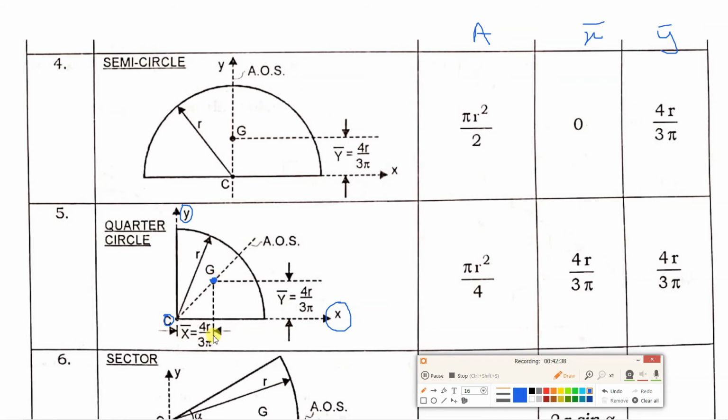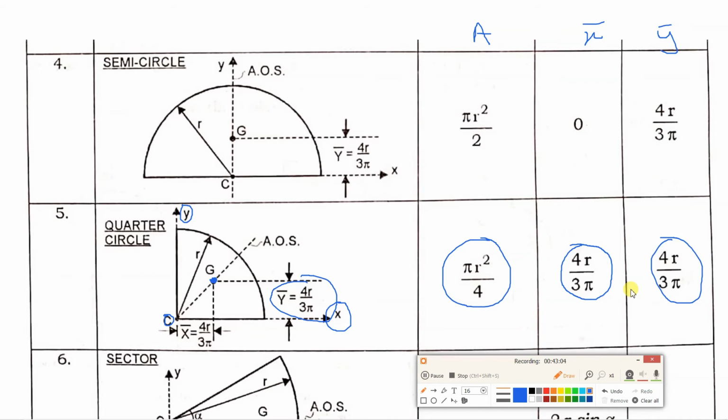It is distance of centroid from origin. Before that, what is the area of quarter circle? It will be pi r square by 4. Now what is this x bar? It will be 4r upon 3 pi. What about y bar? Y bar will again be 4r upon 3 pi.